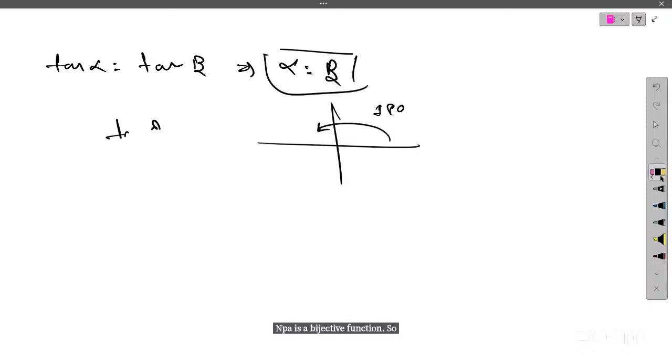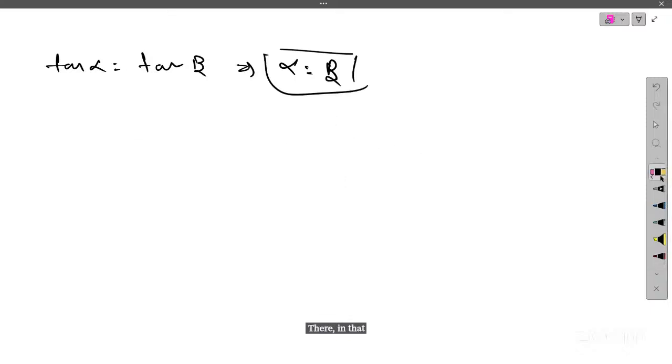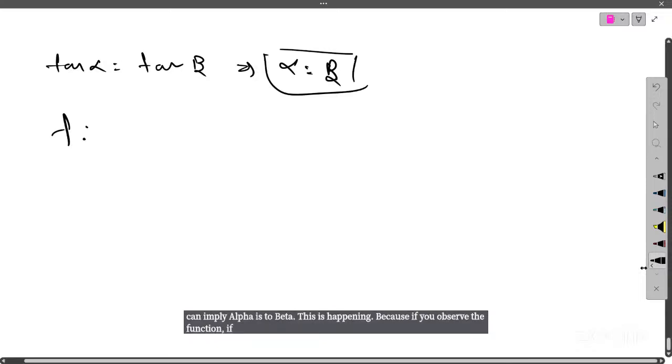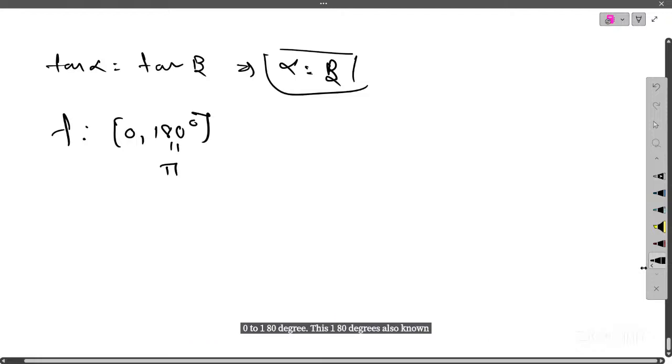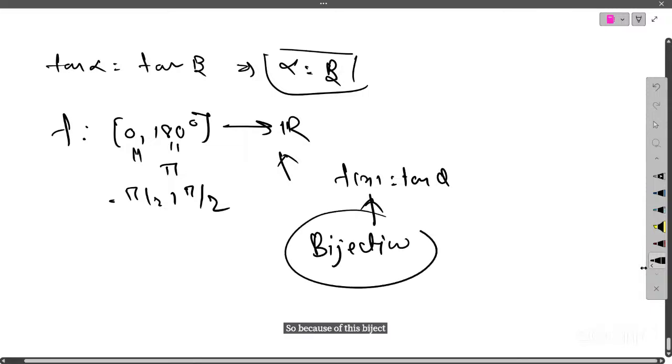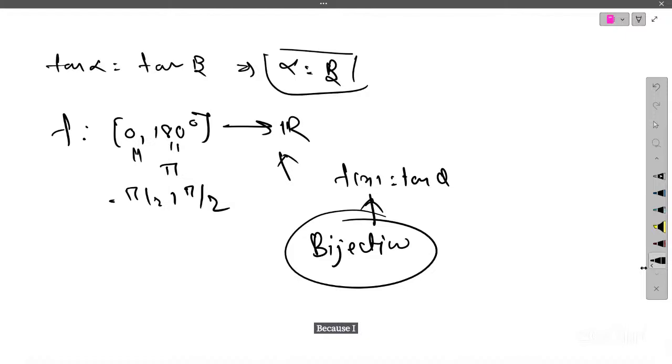In that lecture, sir says that if tan alpha equals tan beta, then we can imply alpha equals beta. This happens if you take the function from 0 to 180 degrees, where 180 degrees is also pi. Actually it's minus pi by 2 to pi by 2, and then it's a bijective function. Because of this bijectiveness, sir is saying that. I think so, because I haven't gone through it.